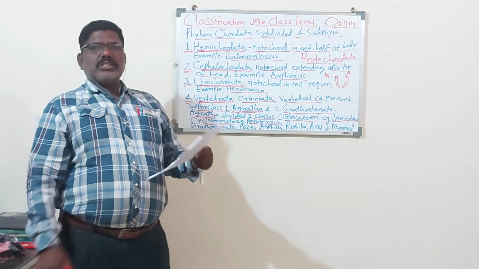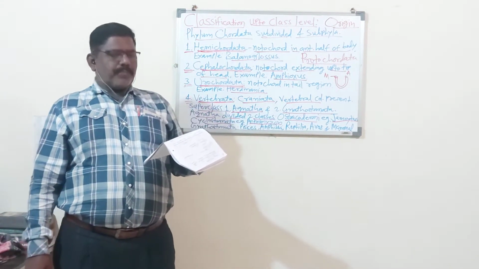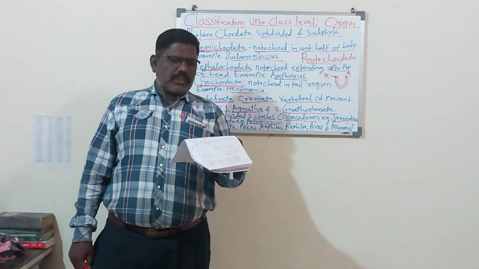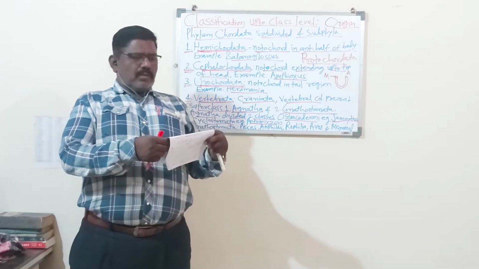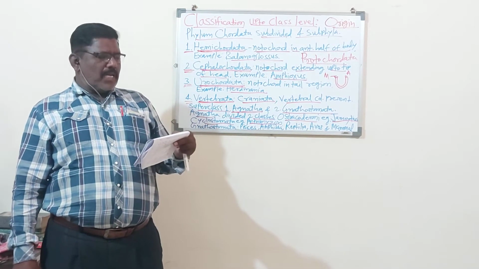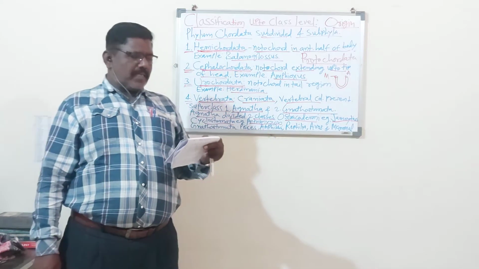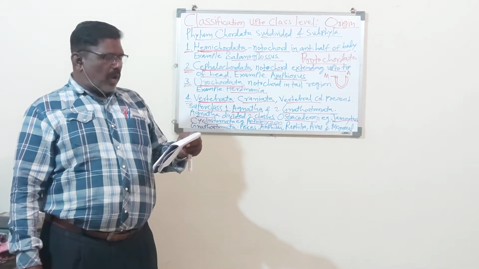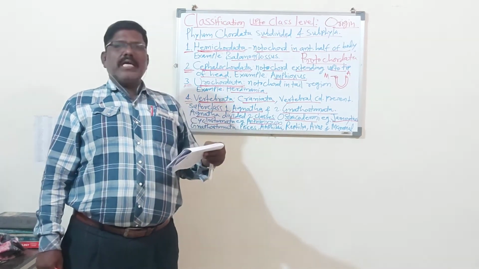So there are several theories for the origin of chordates. The first chordates originated from the sea, water. The first chordates originated prior to the Cambrian period, in the Paleozoic era, about 600 million years ago. The first chordate formed on Earth is Hemichordata.